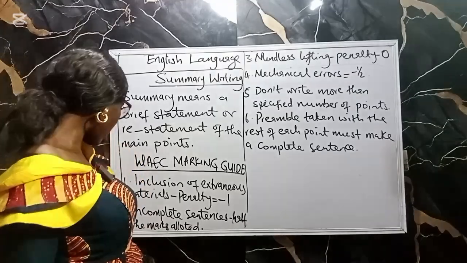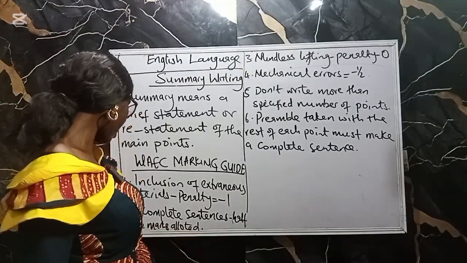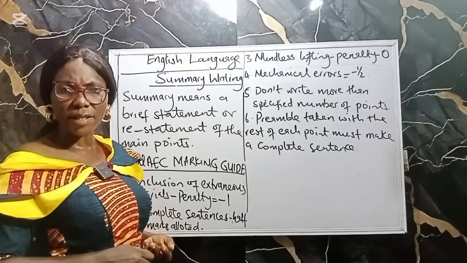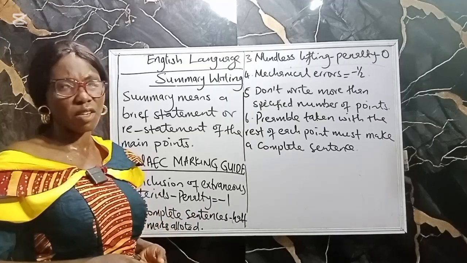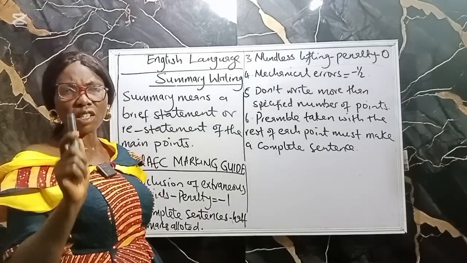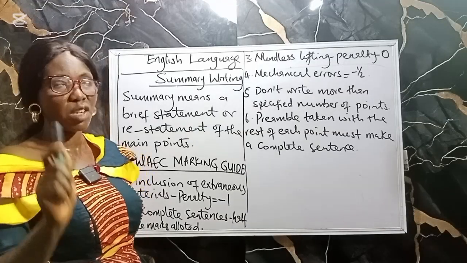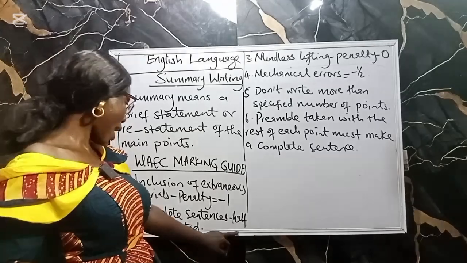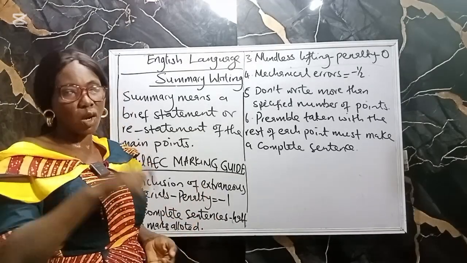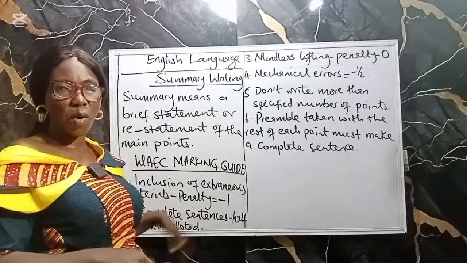The second one is incomplete sentences. Incomplete sentences include using phrases and subordinate clauses in your writing. Once you use phrases and subordinate clauses in your writing, a mark will be deducted from the mark allotted for that particular point.